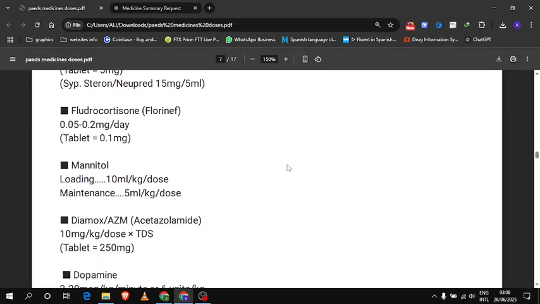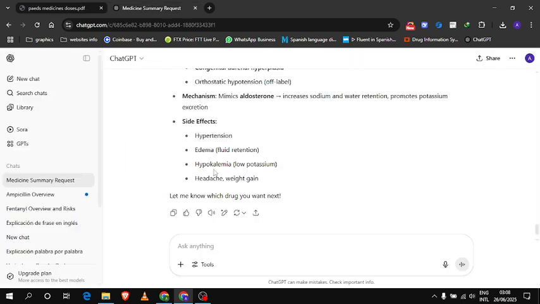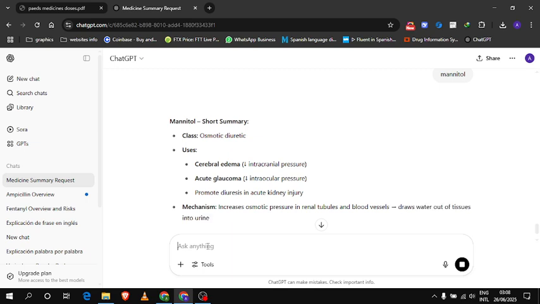Next is mannitol. Mannitol is given in cerebral edema. It is an osmotic diuretic. Uses: cerebral edema to decrease raised intracranial pressure, or acute glaucoma to decrease intraocular pressure. So it's given in 2 conditions commonly.